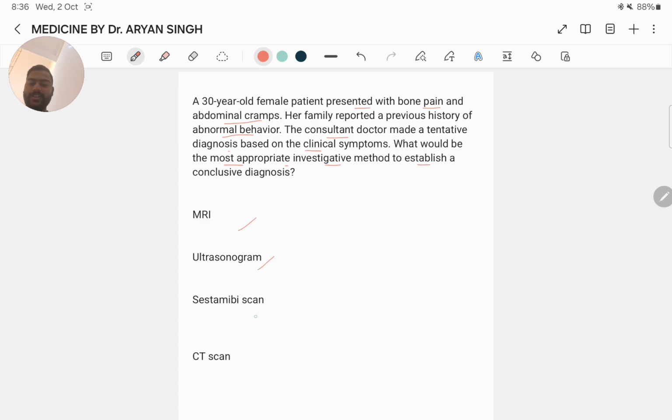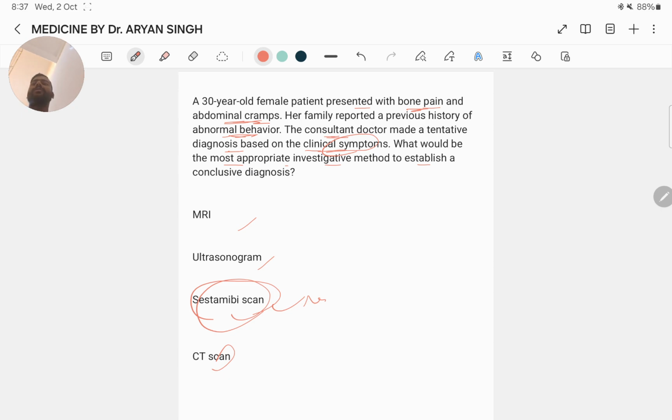MRI, ultrasound, CT scan, and CT scan. What is the answer here? The answer is based on the tentative diagnosis from the clinical symptoms. The clinical symptoms are abnormal behavior, abdominal cramps, bone pain. Here the answer is the CT scan.